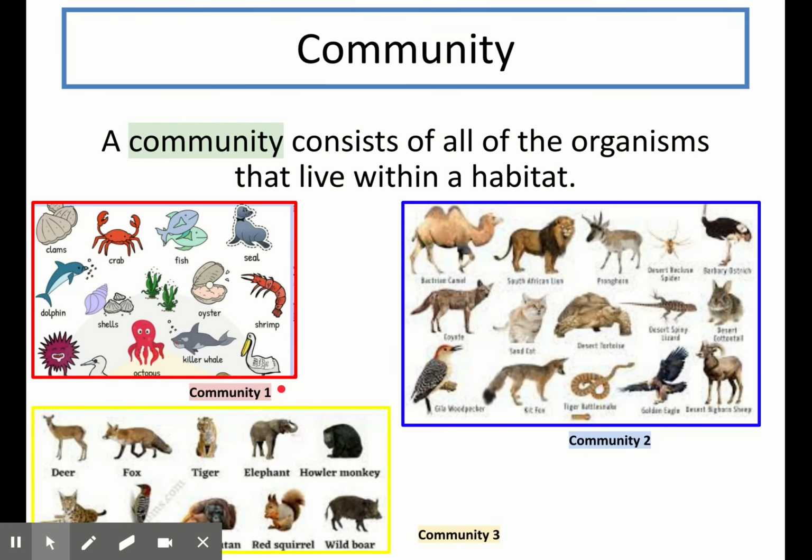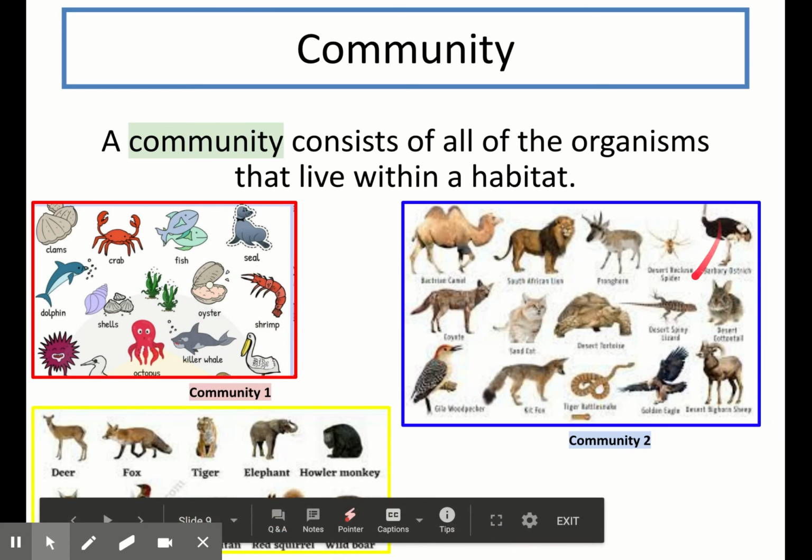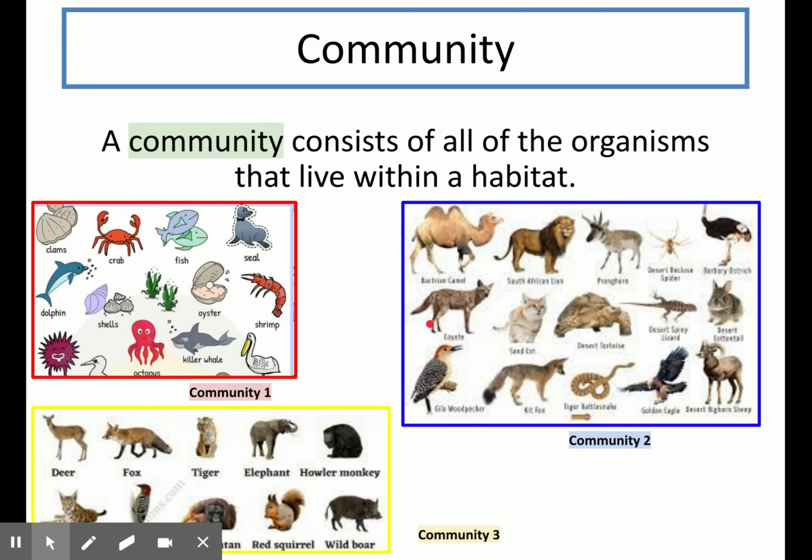Now a community is a word we use to describe all of the organisms that live within a habitat. So no matter what the species is, as long as it's in the habitat, it is part of the community. So in these pictures, I have shown examples of 3 different communities. Community 1, you would find in the ocean. These are different types of animals you'll find in the ocean, that community. Community 2, you'd find in a desert habitat, and community 3, you would find in a forest. So together, these communities and their habitats make up their different ecosystems.